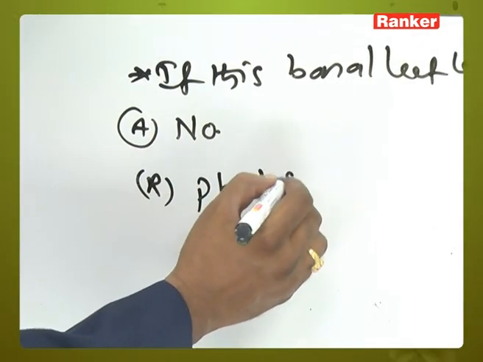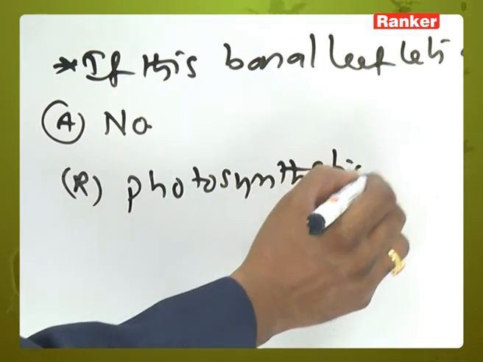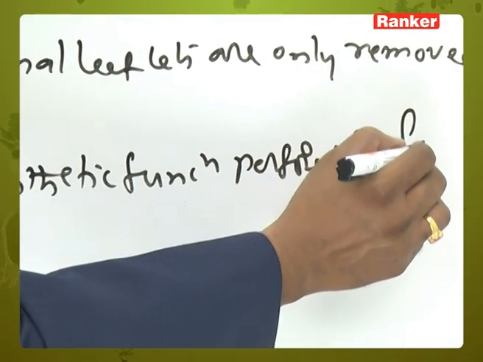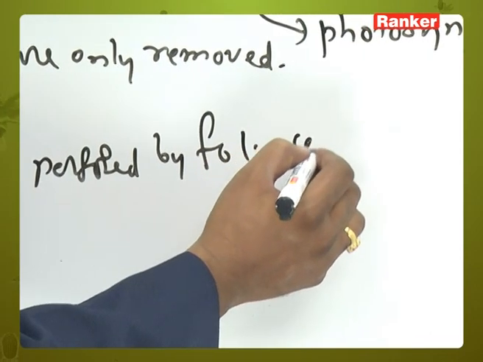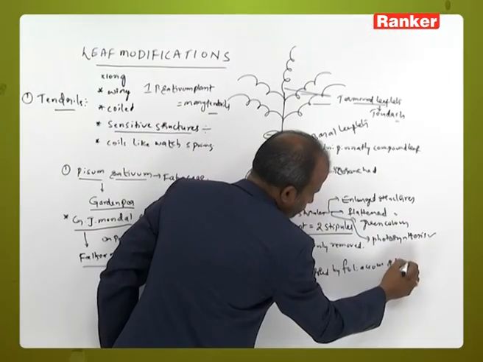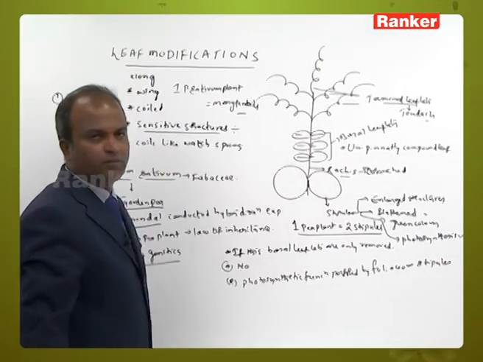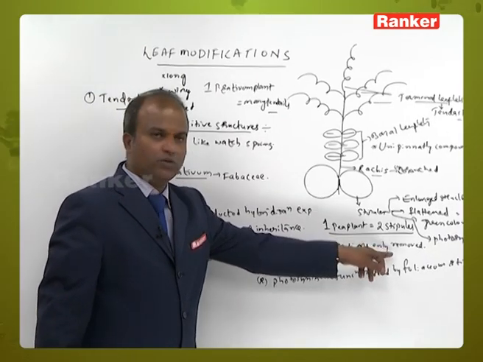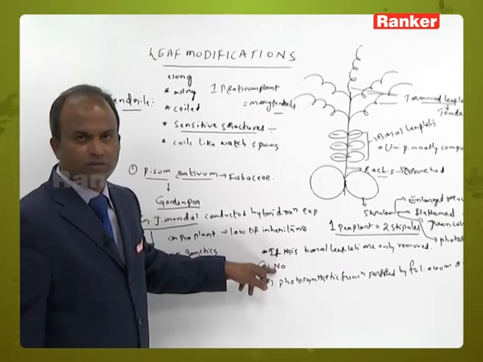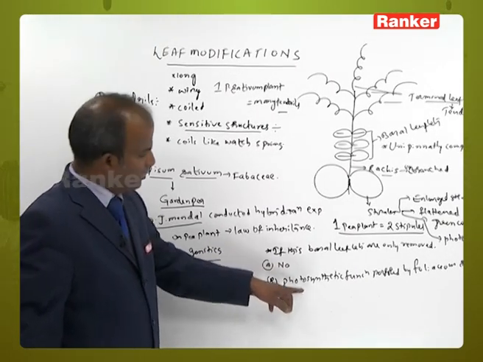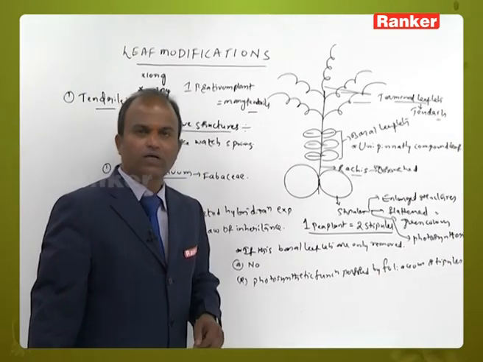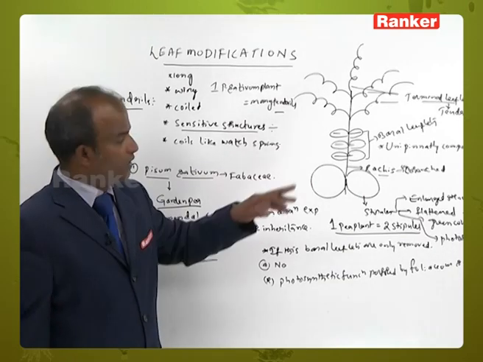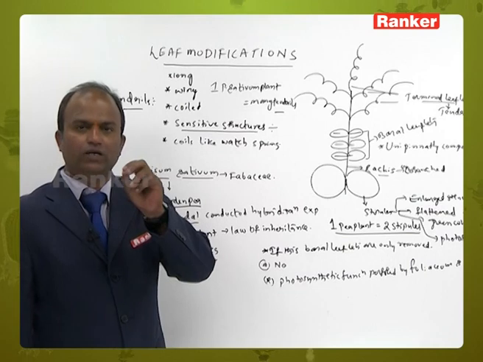Reason: photosynthetic function is performed by foliaceous stipules. That means if only the basal leaflets are removed, will this plant undergo death? No. Why? Because the photosynthetic function is performed by foliaceous stipules, and they can prepare their own food material and supply it even in the absence of basal leaflets.